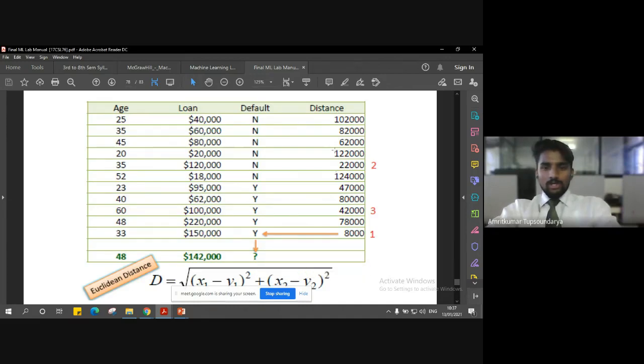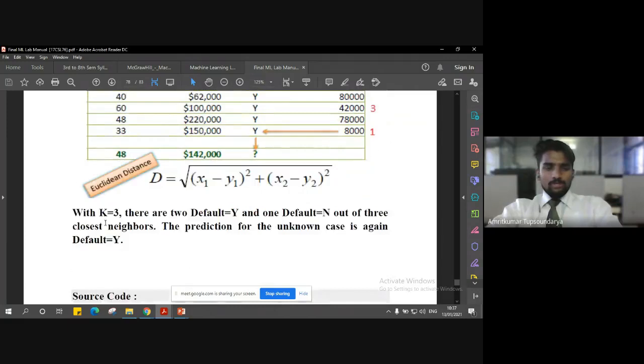This is the given data that we have. We have already computed the distance for each value of age and loan. Depending on these predictors, we have already predicted the default target, either yes or no. Now when we give k as 3, there are two defaults as y and one default as n, that is no, out of these three closest neighbors.